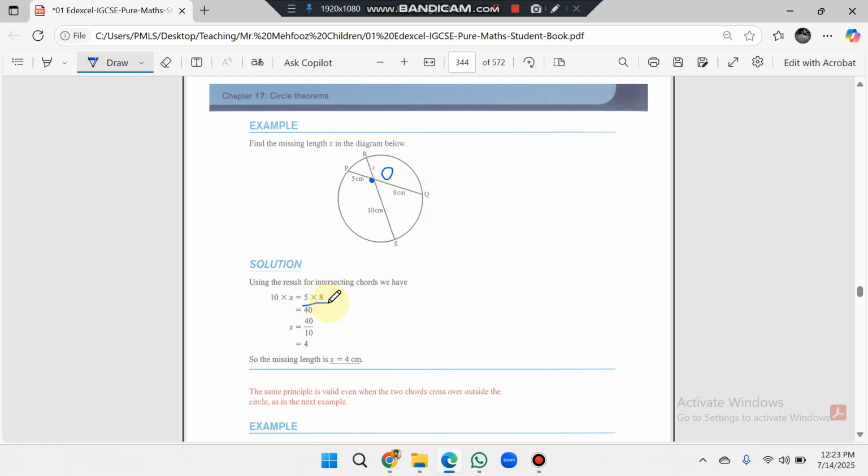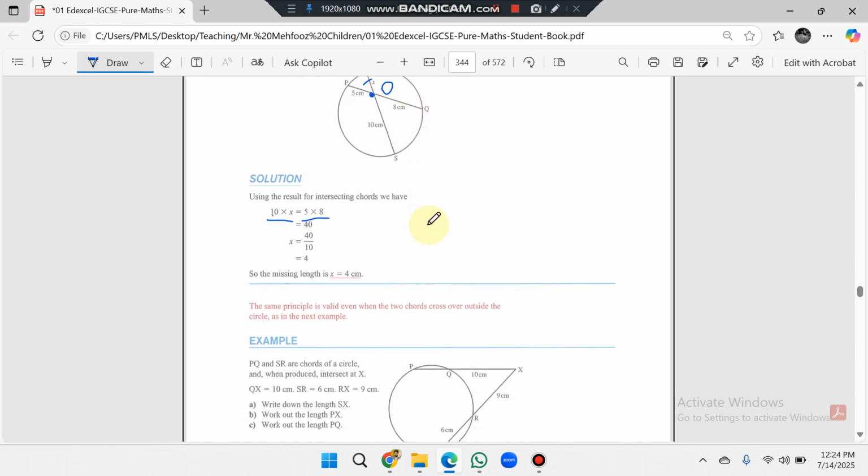So 5 multiplied by 8 is equal to RO multiplied by OS, so X multiplied by 10. We have to find the value of X. X is equal to 5 multiplied by 8 divided by 10, so it becomes 4. It means that RO is equal to 4.